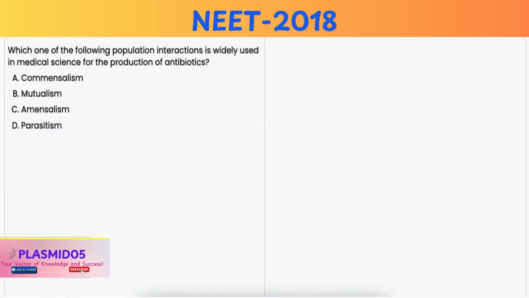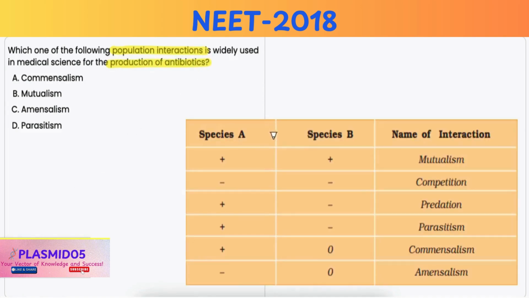In this question, you have to identify which type of population interaction is widely used in medical science for the production of antibiotics. Option A, commensalism. It is incorrect because commensalism is an interaction where one organism benefits while the other is neither harmed nor benefited, but it does not lead to the concept of antibiotic production.